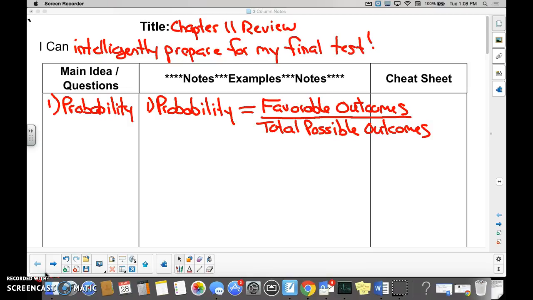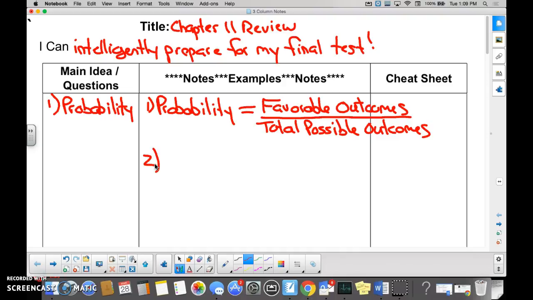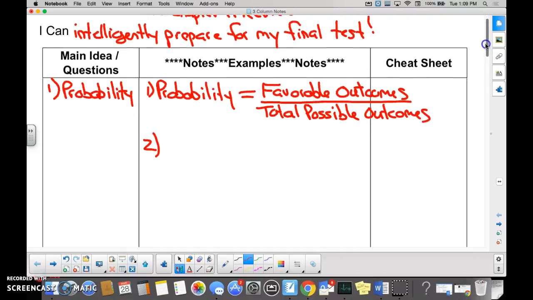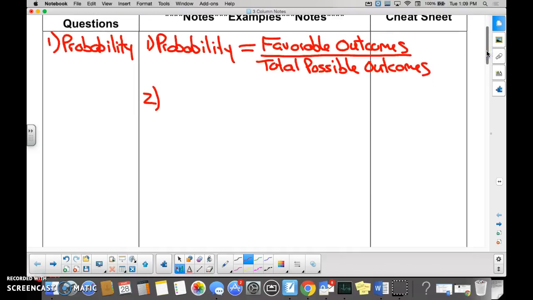The first section we did was called probability, and we all know that probability would be favorable outcomes over total possible outcomes. Yes or no? Yes, you know that. Okay, so we got a little bit of a start on the notes, and we're going to move on to the second thing you've got to know for that first section. So anything I'm talking about in this first section comes from your first set of notes in 11-1. You can look at your assignment, your videos, your notes. All of those would help you prepare and study for the final test.